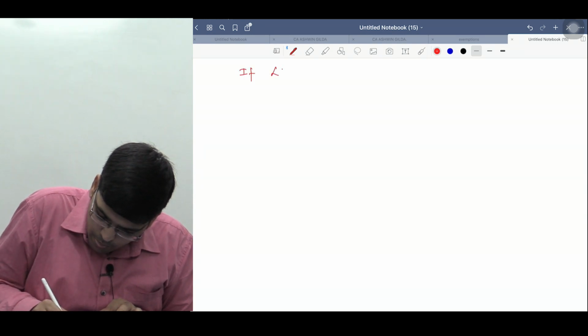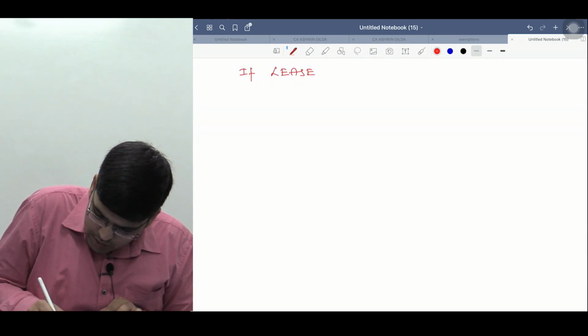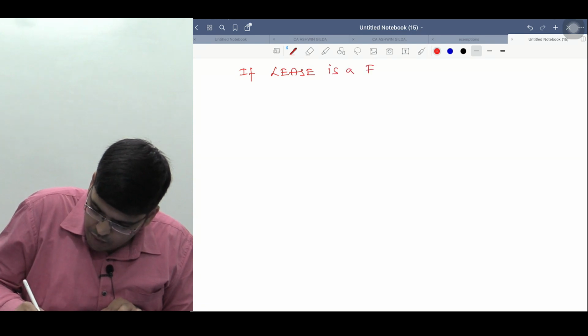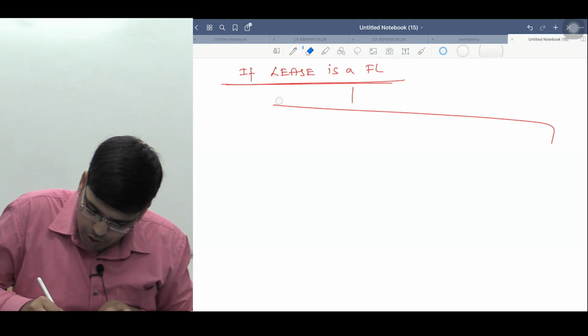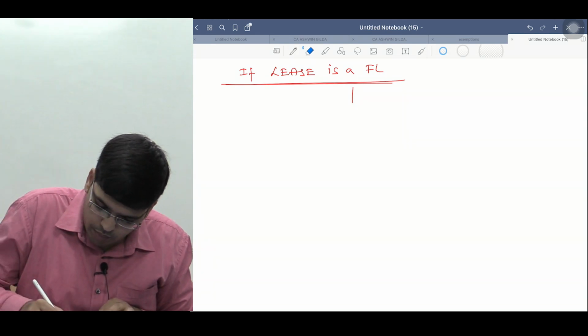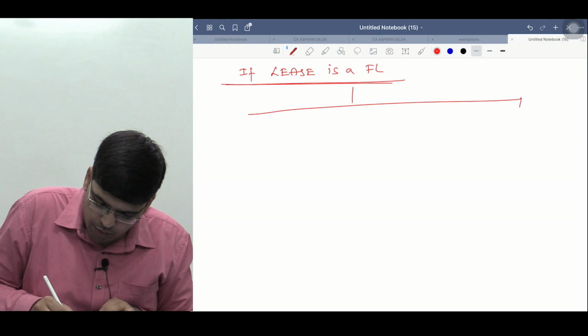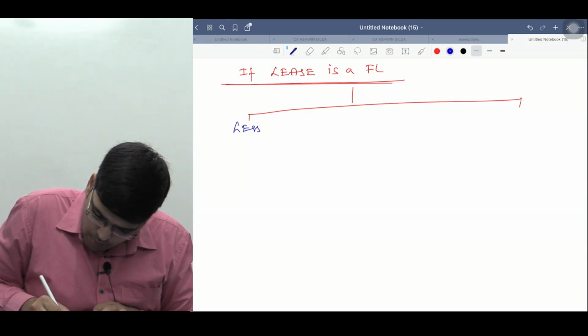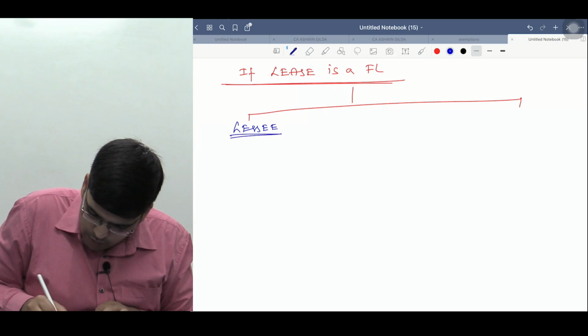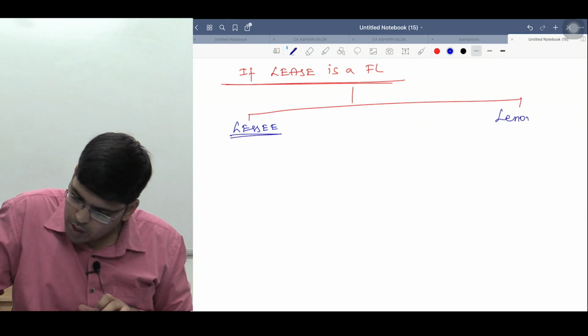If a lease is a finance lease, then what will happen? Two principal things you need to understand. If a lease is a finance lease, what will happen? In the books of lessee, in the books of lessor.